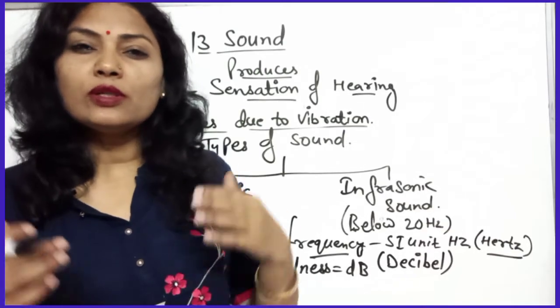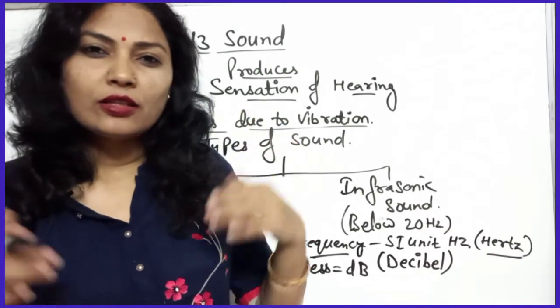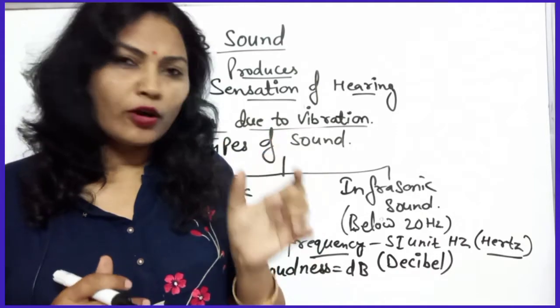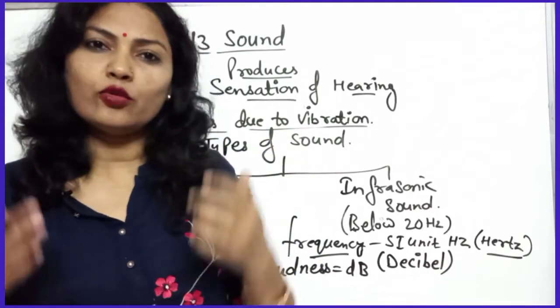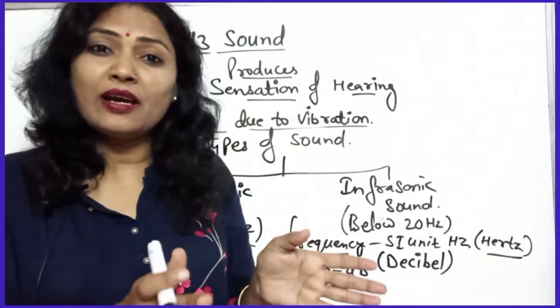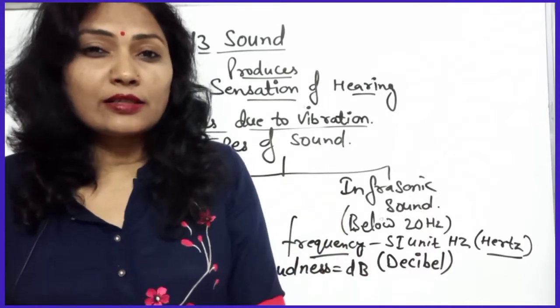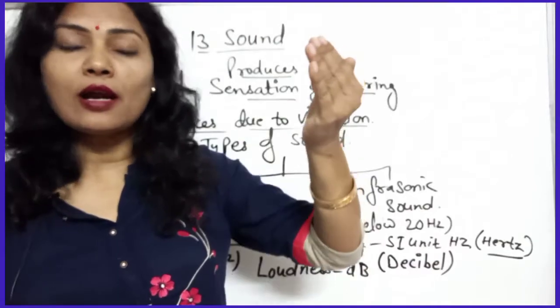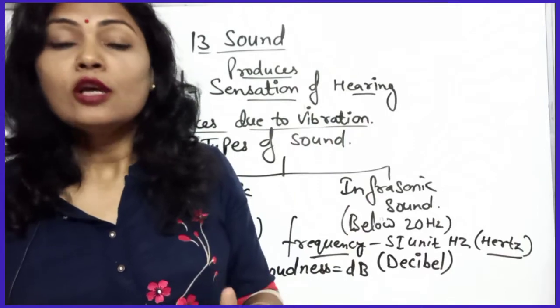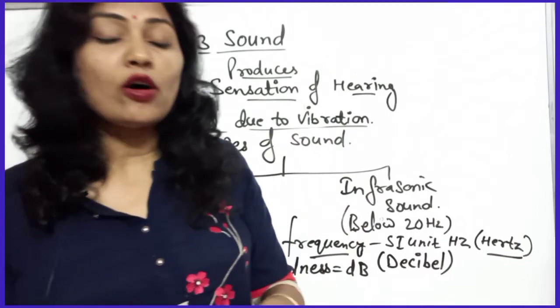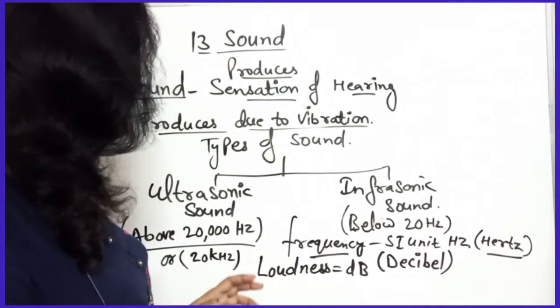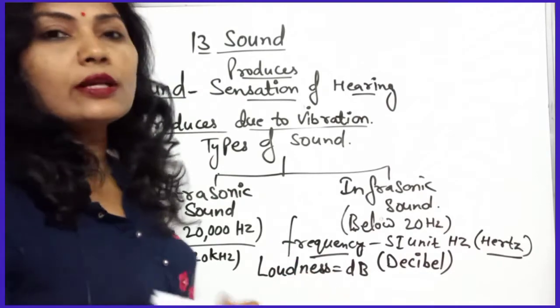Audible sound means the sound which we can hear, that is from 20 hertz to 20,000 hertz. Below 20 hertz we are not able to hear that sound, and above 20,000 hertz we cannot hear that sound, so that type of sound is inaudible sound. So two types of sound will be there according to the range.